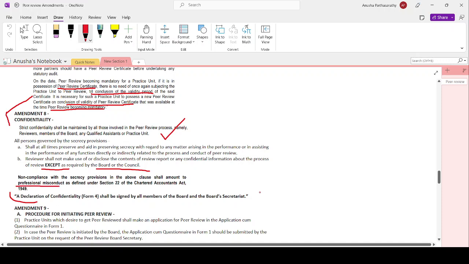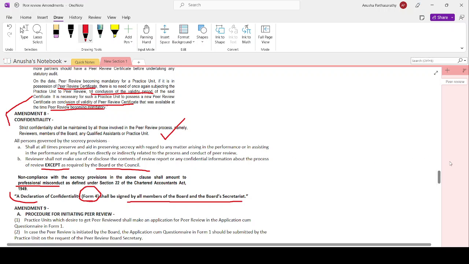Now, this is an MCQ area. Which states that the declaration of confidentiality, form number 4, shall be signed by all members of the board and its board secretary. Here, all members of the board and the board secretary sign form number 4, the declaration of confidentiality.